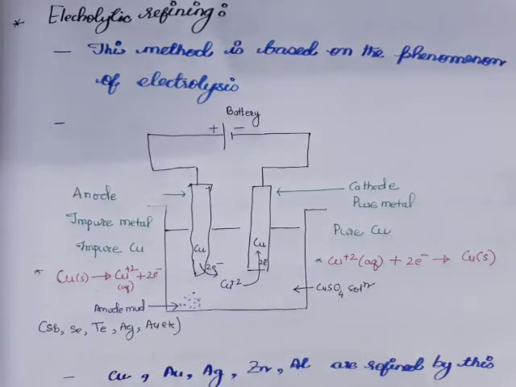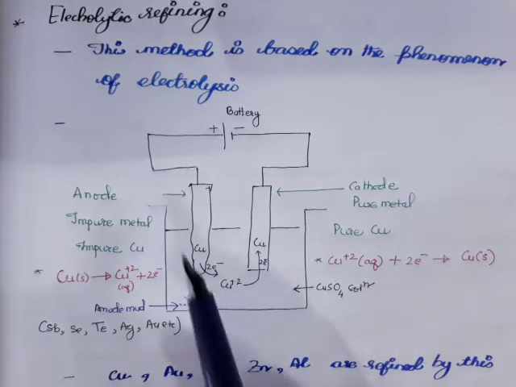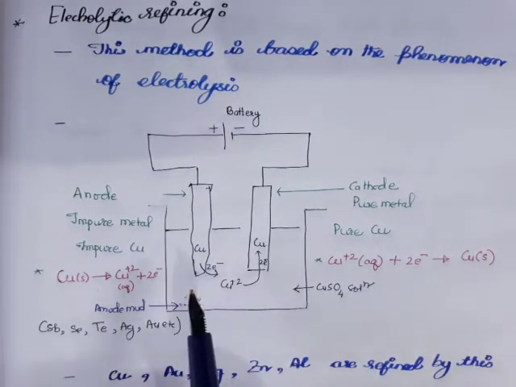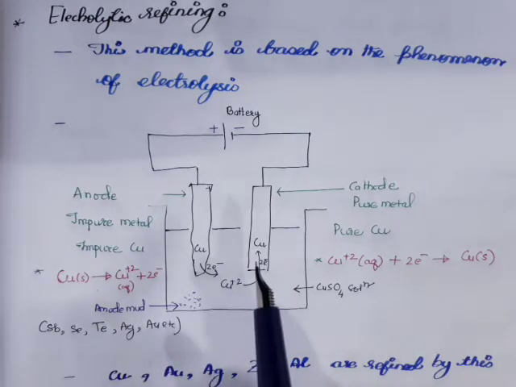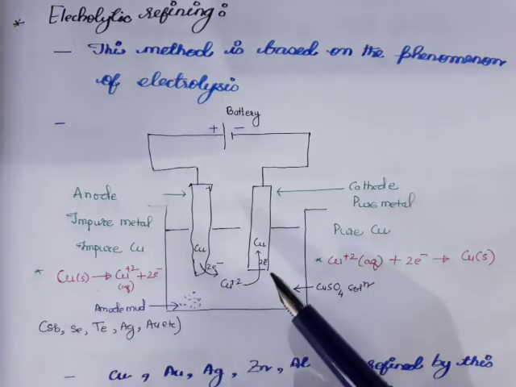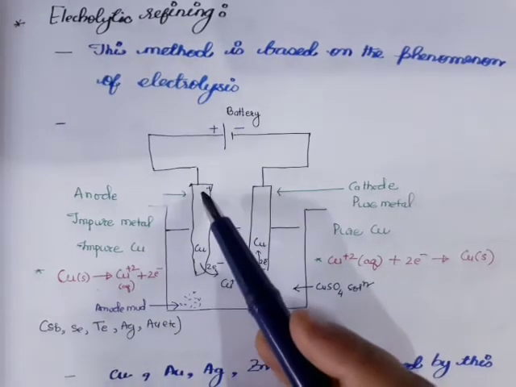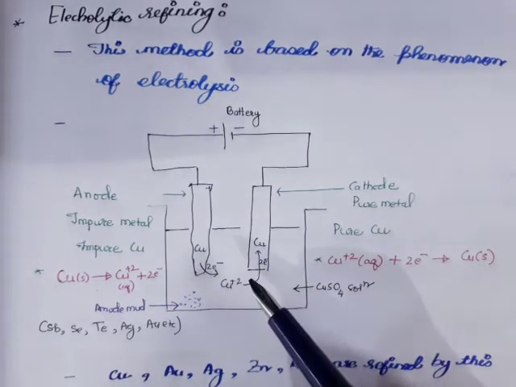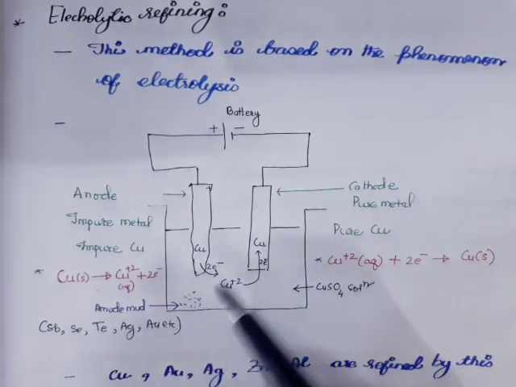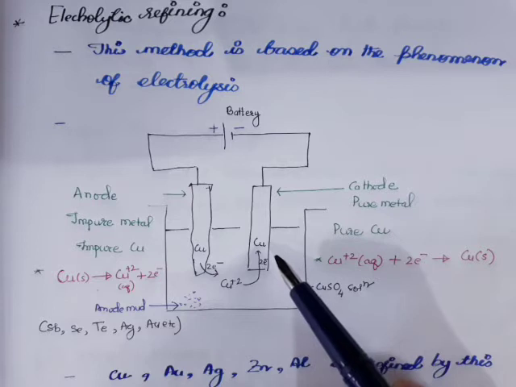Now next, another method of purification is electrolytic refining. This you have already studied in class 10. This method is based on the principle of electrolysis. In this method, the impure metal which needs to be purified is connected to the positive terminal of the battery, and pure metal is connected to the negative terminal of the battery, and the two electrodes are dipped in a solution of its metal salt.